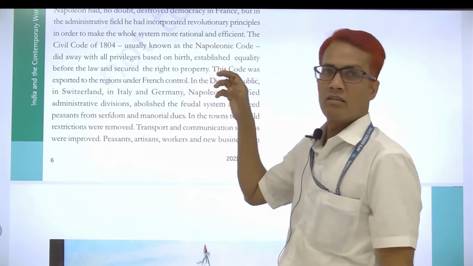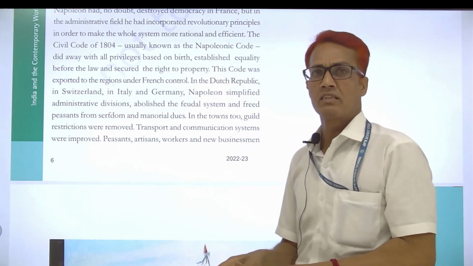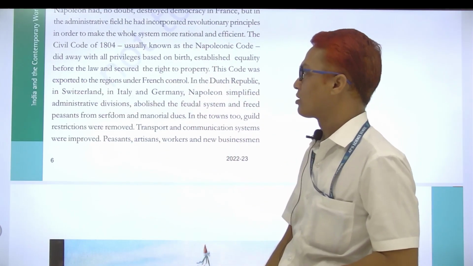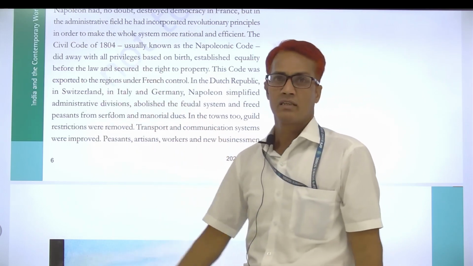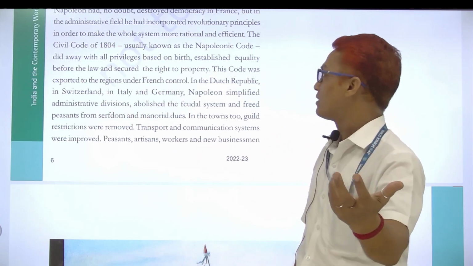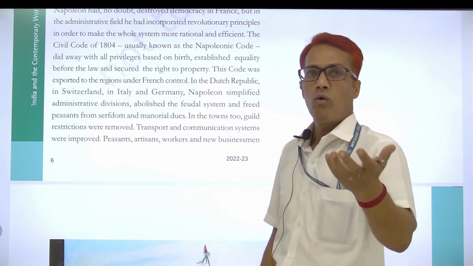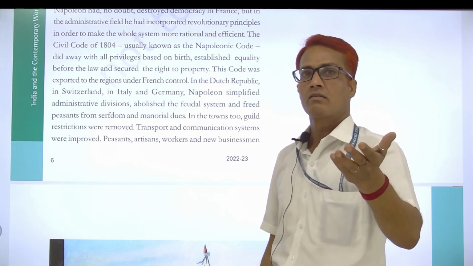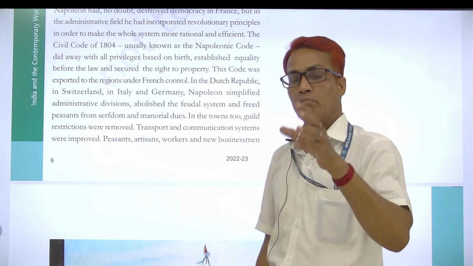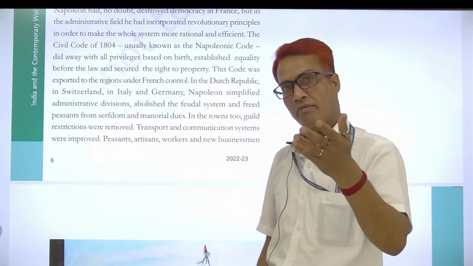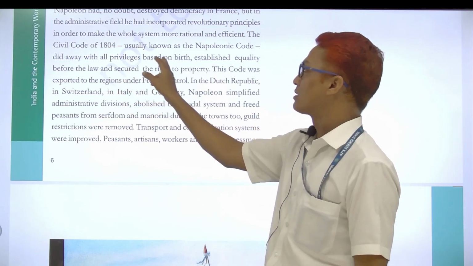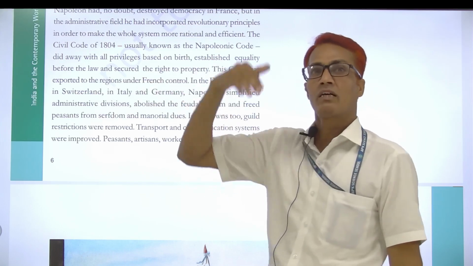So 4 or 5 points exist in this Civil Code. First, he removed all privileges by birth, which in previous times were managed by the upper class.